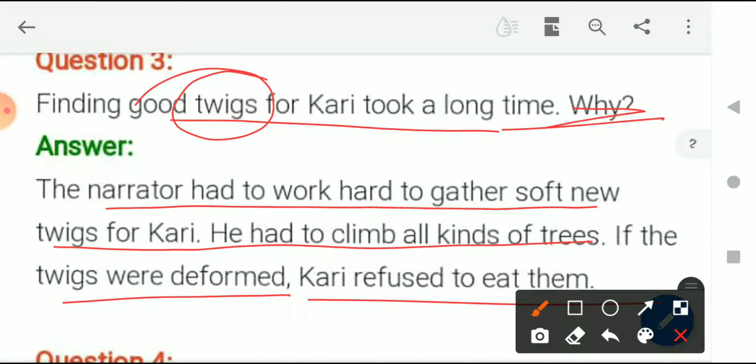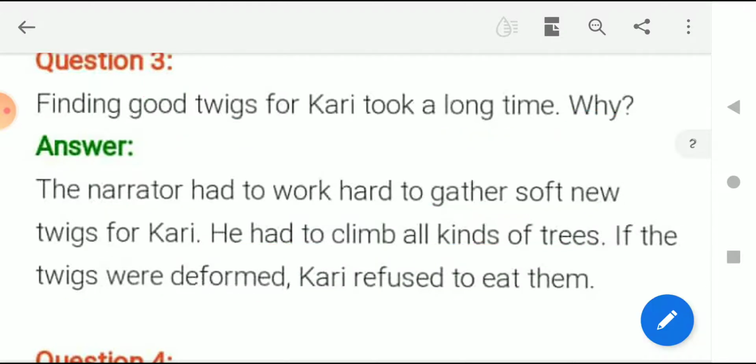So it was really important that the twigs the narrator was taking for Curry should be in good form and good shape, so that he should enjoy it, right?